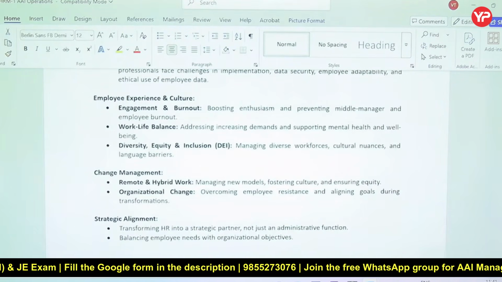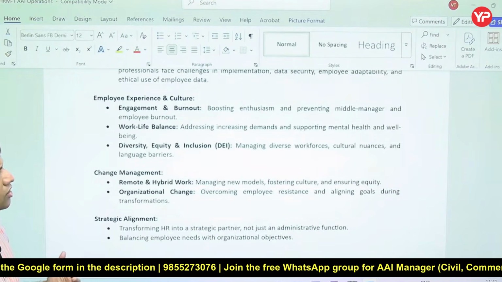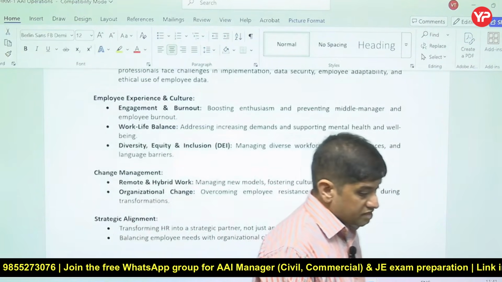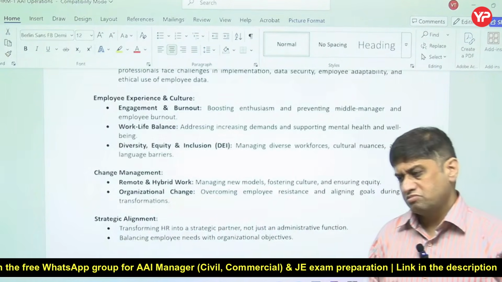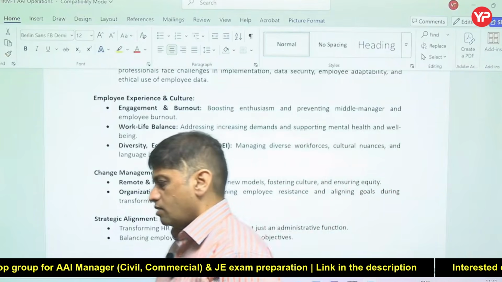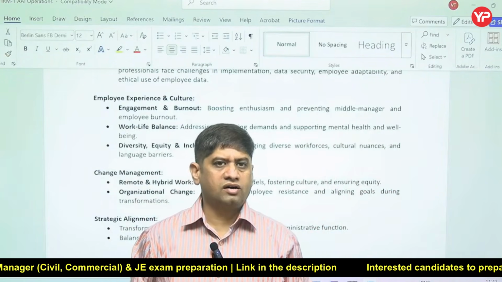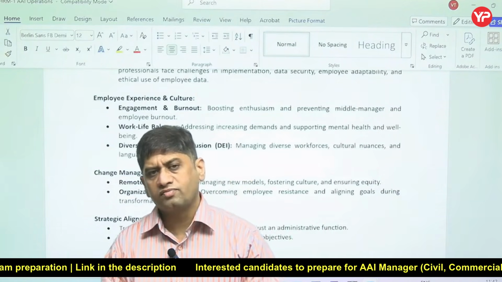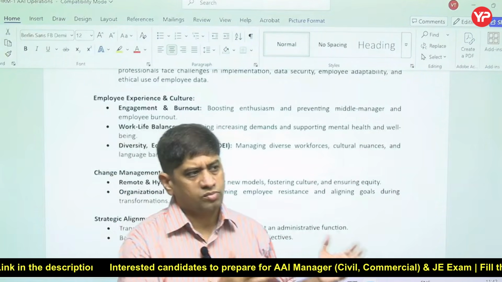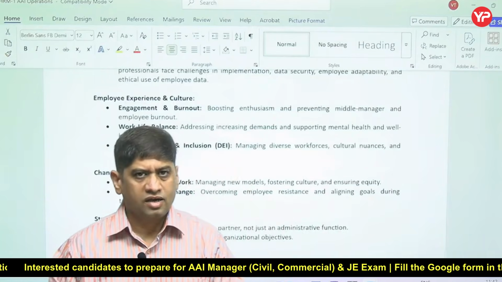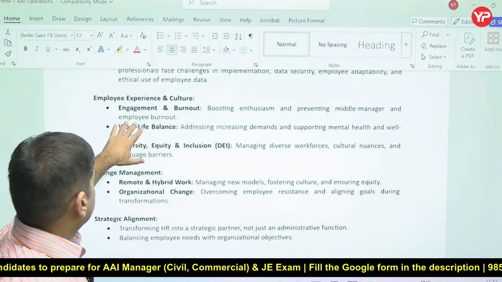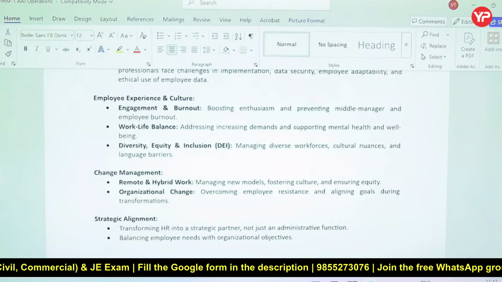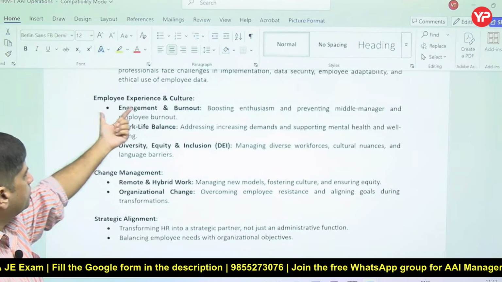Employee experience and culture. To keep employees motivated so that they don't get burnout, meaning they feel very worn out, very tired with the kind of work they are doing, boredom with the work they are doing. Maybe they are putting in more effort consistently, and then how to relieve them from that. So burnout and how to keep them engaged, that is the main challenge related to employees.